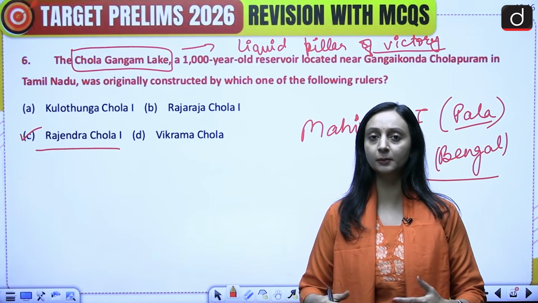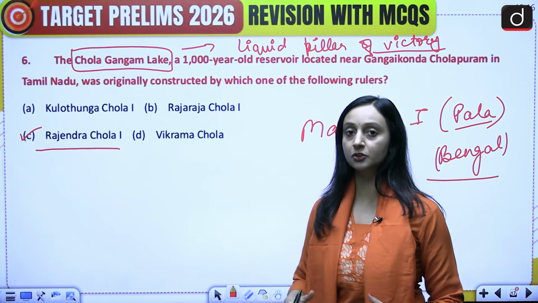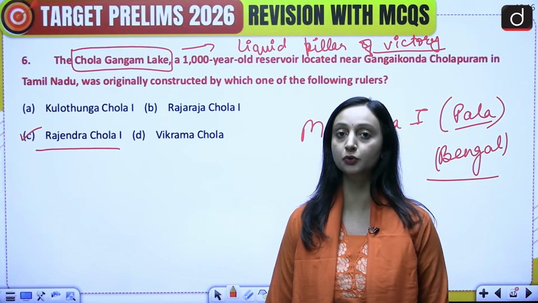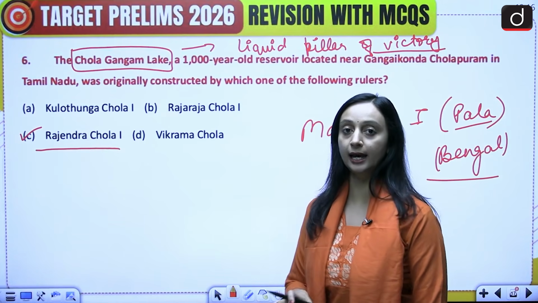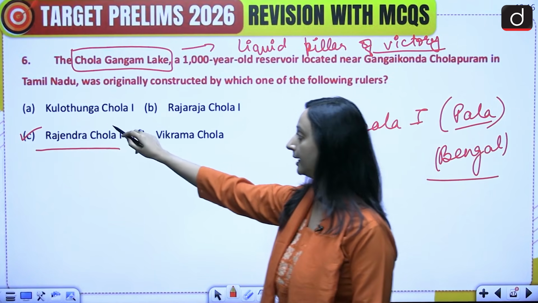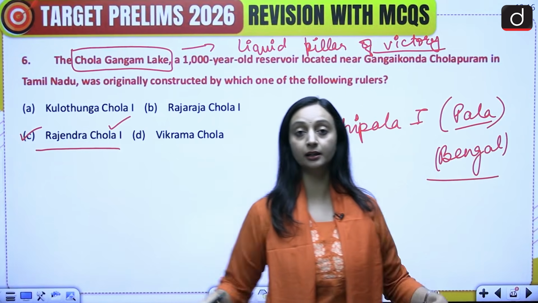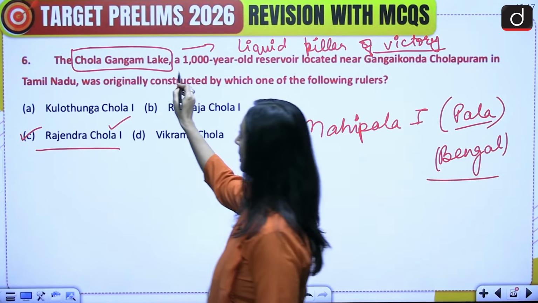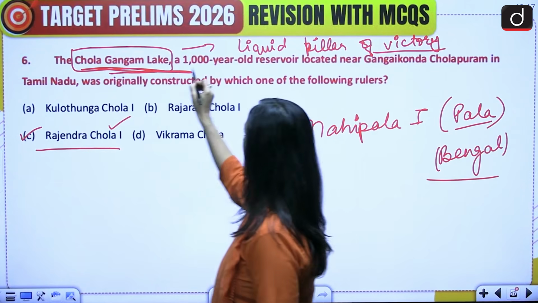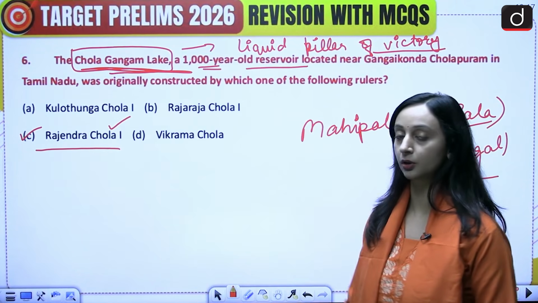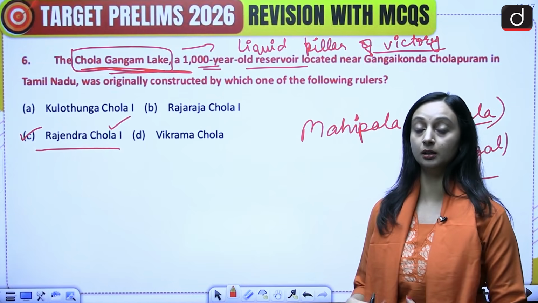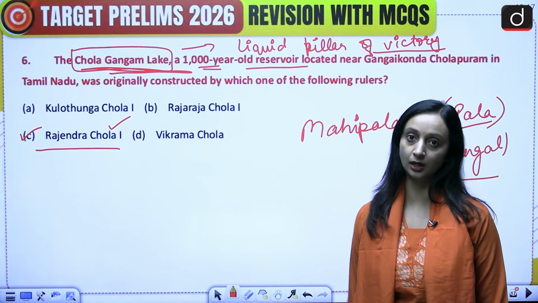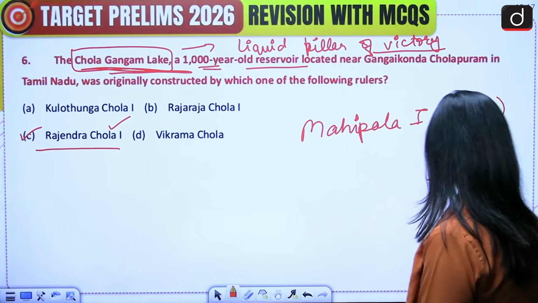It was more like a military raid where power was demonstrated, that they had the capacity to actually defeat North Indian rulers also. And from there Rajendra Chola I carried Ganga water and he created a lake near Gangaikonda Cholapuram, and that lake was the Chola Gangam Lake, which is now 1000 years old. So this is a liquid pillar of victory of Rajendra Chola I.